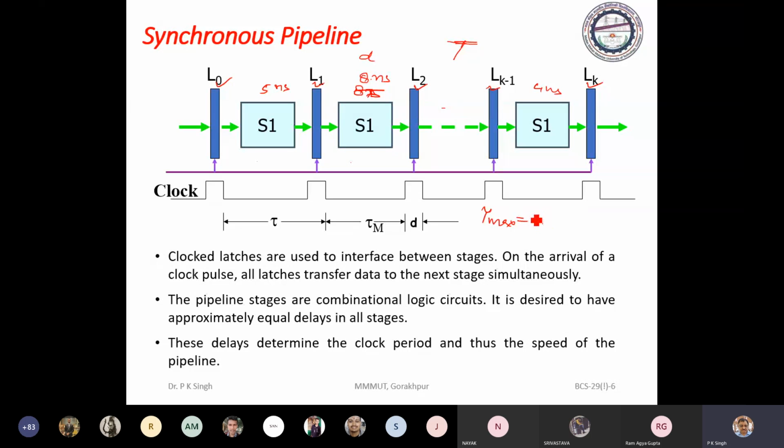Here we have 8, and suppose D, the delay time of a latch, is 2 nanoseconds. So 8 plus 2, 10 nanoseconds, will be the clock duration of each stage. This means a particular task will be in a particular stage for 10 nanoseconds.